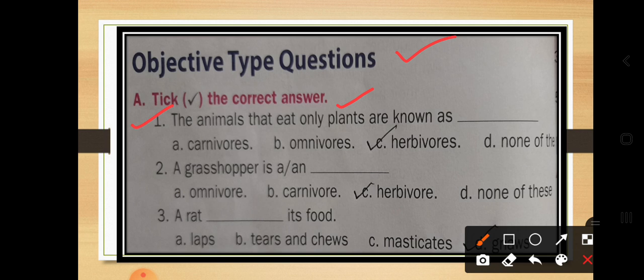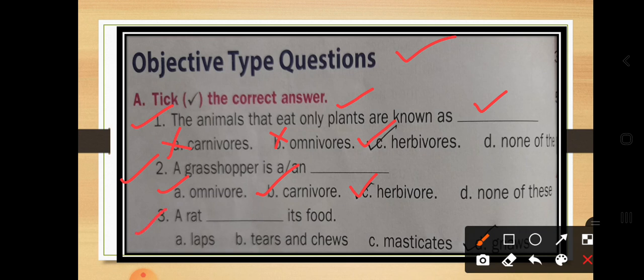The animals that eat only plants are known as: are they carnivores? No. Omnivores? No. Herbivores? Yes. So the answer is herbivore, option C. You have to tick it and write it in the blank. Next: a grasshopper is an omnivore? No. Carnivore? No. Are they eating the flesh of animals? No. Are they eating only grass or plants? Yes. So a grasshopper is a herbivore. What is the answer to the second question? A grasshopper is a herbivore.